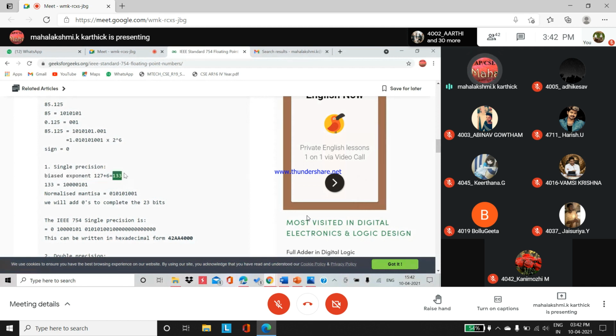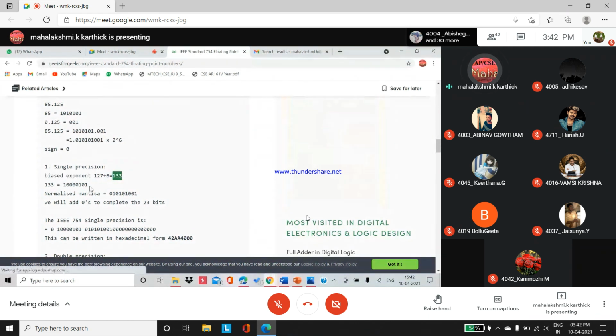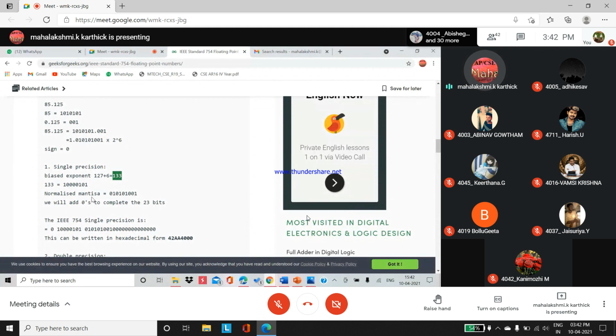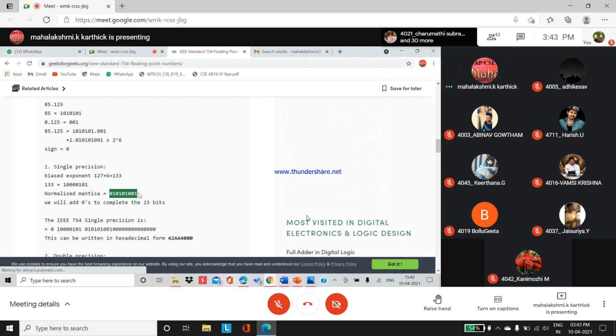Plus, for this decimal value you have to convert it to its binary form. This is said to be normalized mantissa. Oh sorry, this is called the exponent. The exponent we have converted to binary. Do not get confused. Normalized mantissa is this part, the fractional part, the mantissa part, that has been noted here. Next we will add zeros to complete the 23 bits. The fractional part for single precision is 23 bits. Remaining all the bits will be filled with zeros.